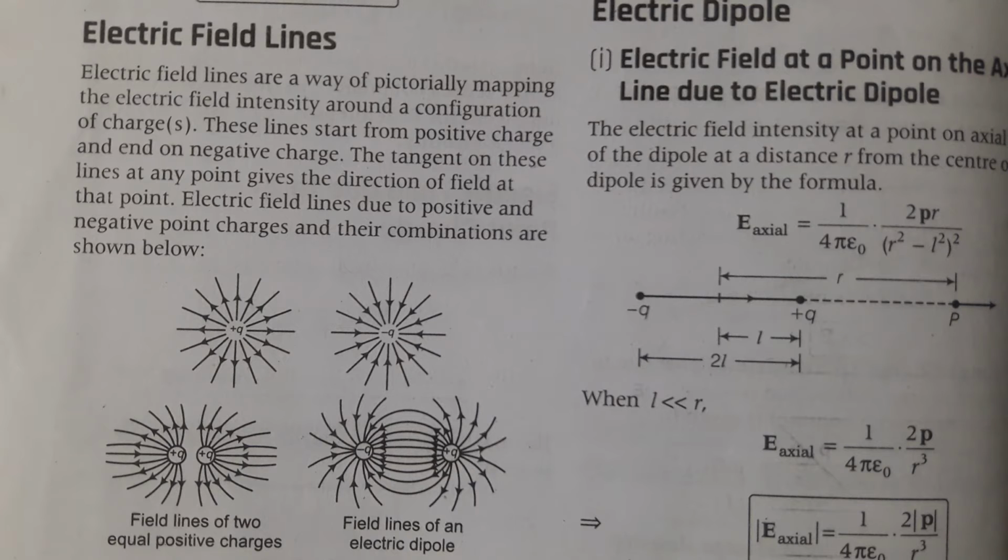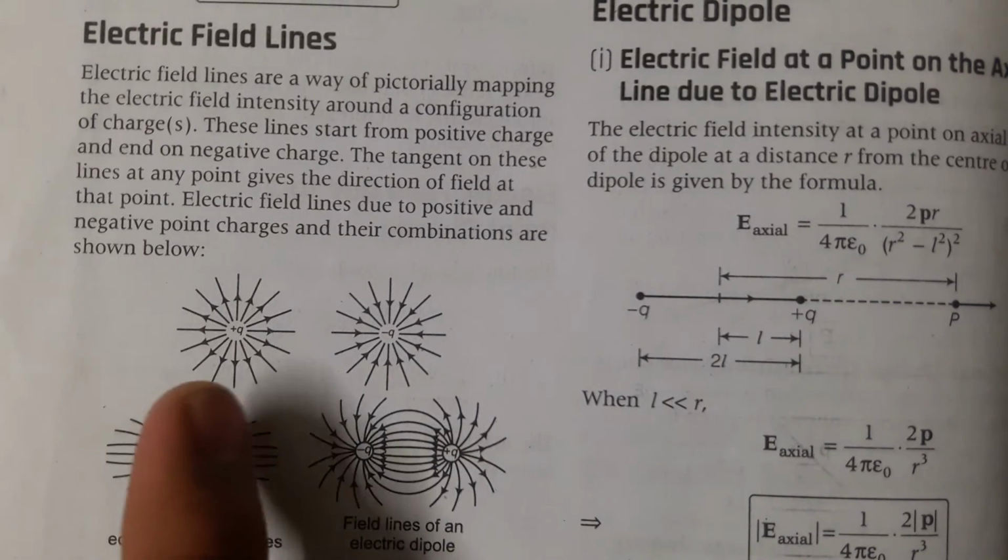So these lines are emitted by the positive charge and are absorbed by the negative charge, as you can see in the diagram properly. The tangent on these lines at any point gives the direction of the field.